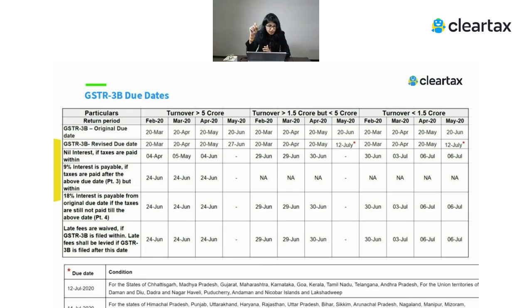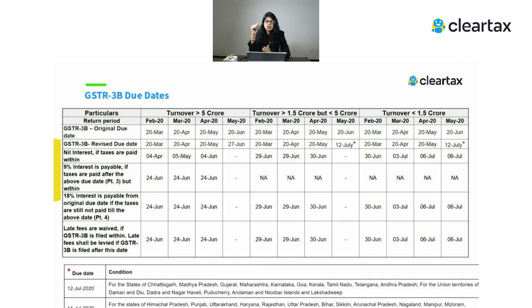And that interest is at the rate of 9%, which you have to pay. So earlier, if you talk about the normal interest rate, it's 18%, but they have given a relaxation also on the interest at the rate of 9%. That is also only on the net liability and not on the gross liability, which means after adjusting all your